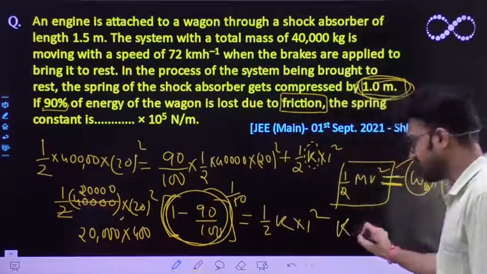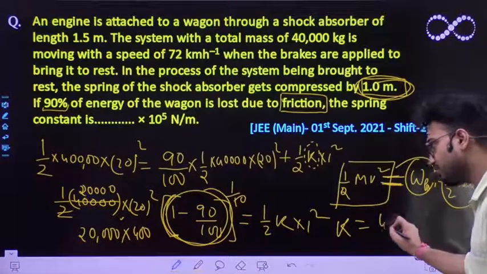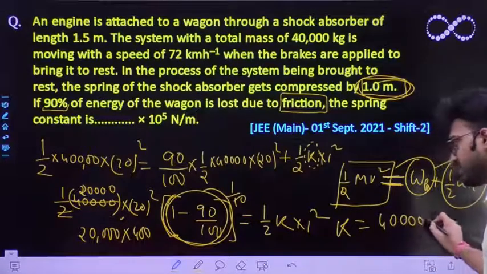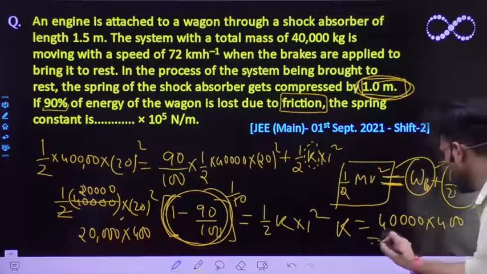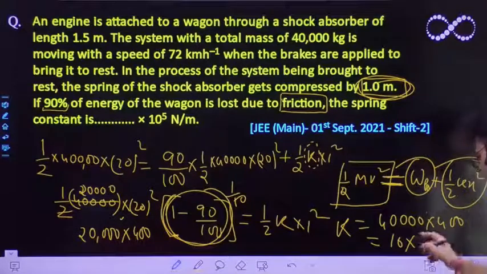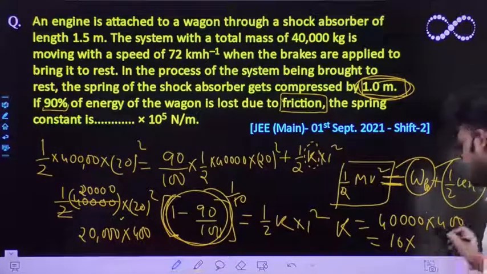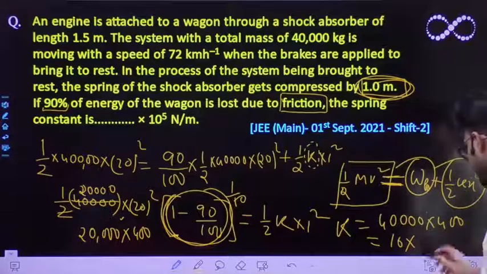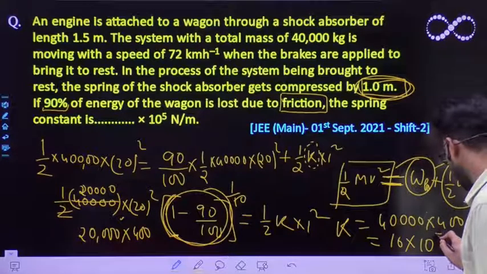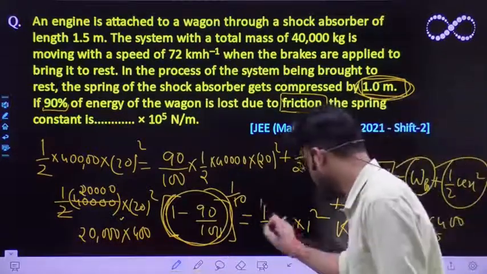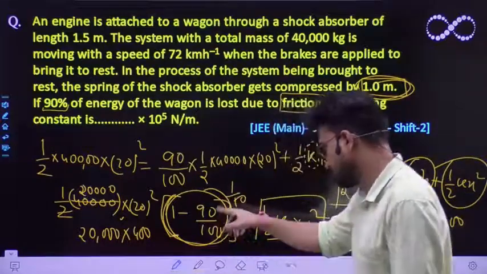So the value of k is 2 into 40,000 multiplied by 400, which is 16 into 10 raised to power 5, and this is multiplied by 1 by 10.